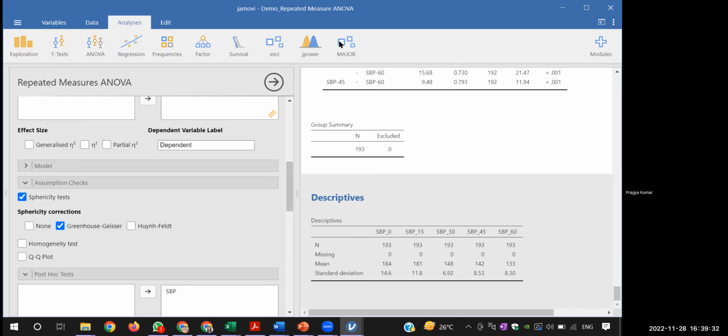And one more thing, initially I told, okay, thank you, Anjana. Any other point before I go to this eta square or partial eta square? Yes, same. Either you can go with the Greenhouse-Geisser or Huynh-Feldt. Both are options. There are two people who have suggested these corrections, so both can be accepted and there's no criteria for what to take.